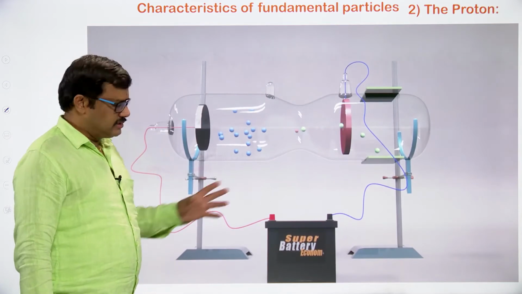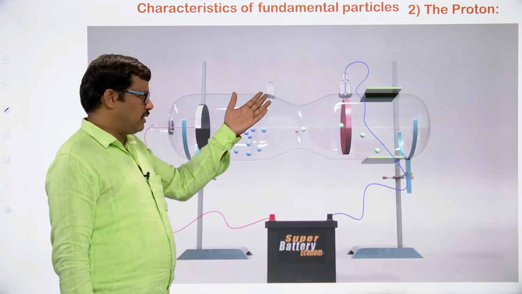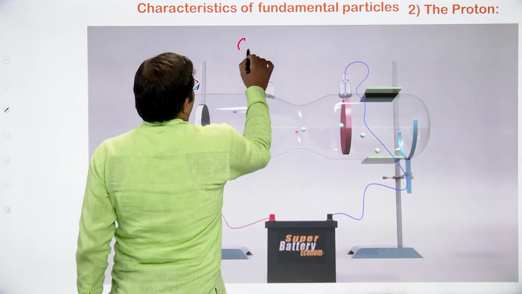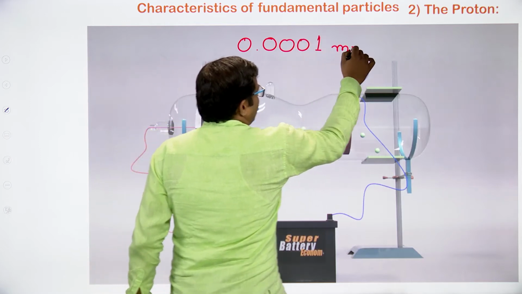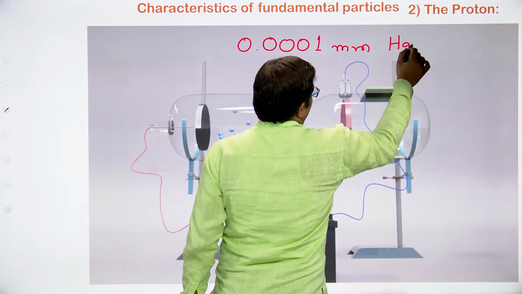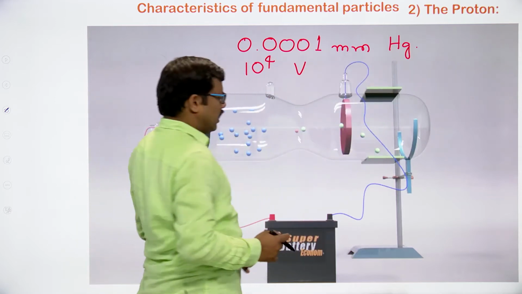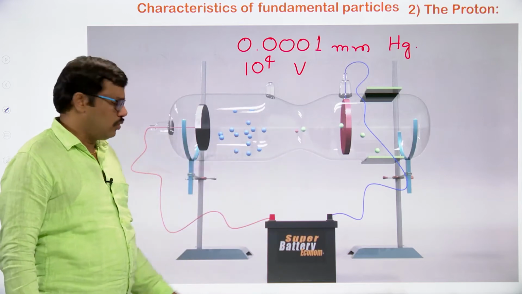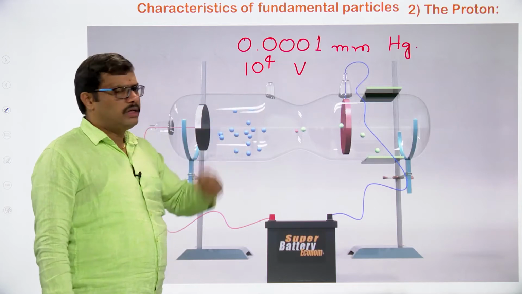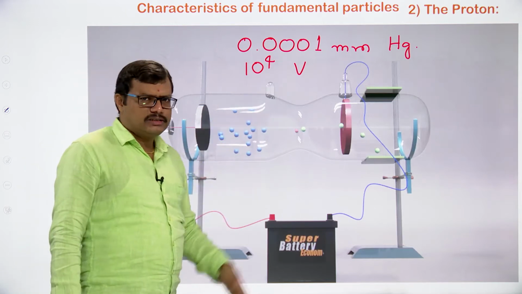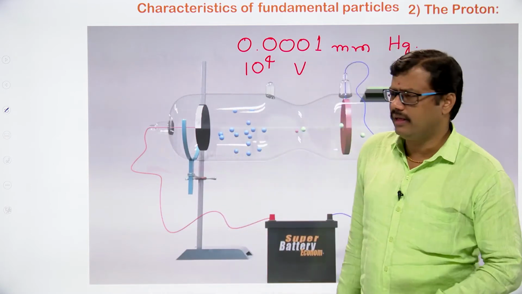Okay. So in this experiment, what are we going to take? We are going to take a gas into this tube. The pressure is reduced to around 0.0001 mm of mercury, so a low pressure is maintained within the tube, and a high voltage of 10 to the power of 4 volts is applied across the electrodes through the battery. As soon as we apply low pressure and high voltage, the gas present inside will undergo ionization. It will absorb energy and electrons will be emitted.